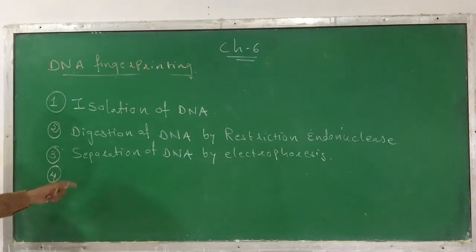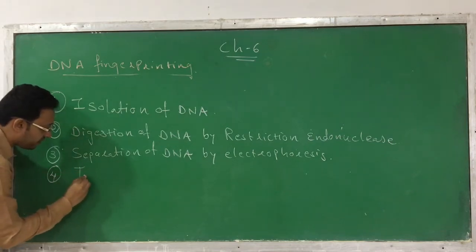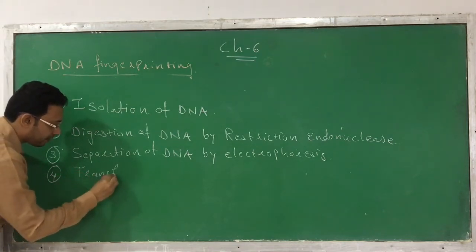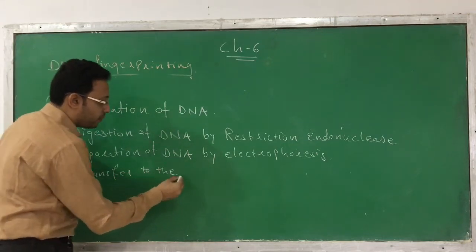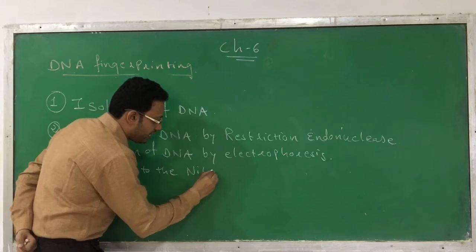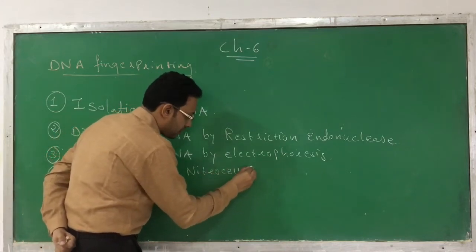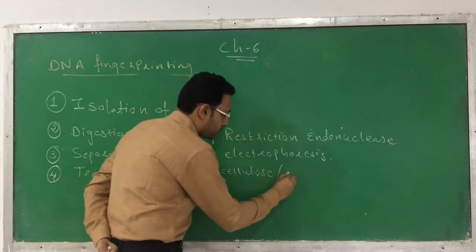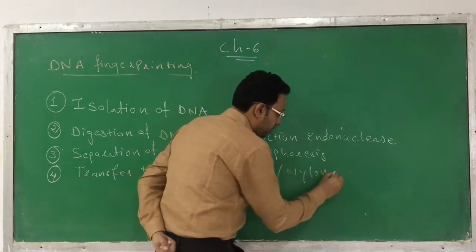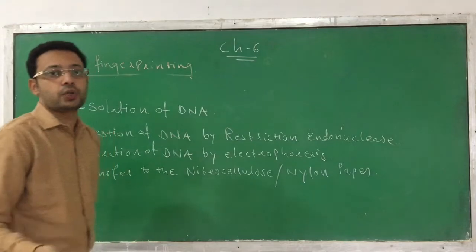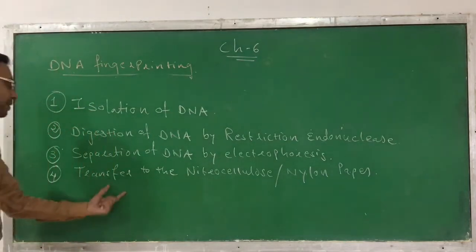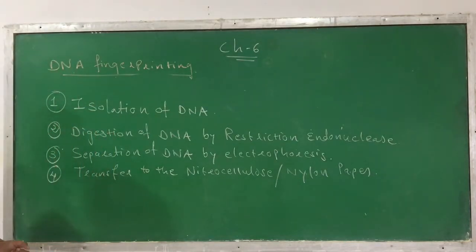Once the fragments are separated based on their size, then what happens? We are transferring them onto a paper. Which paper? Nitrocellulose or nylon paper. We are transferring it onto a nitrocellulose or nylon paper. This is the fourth step involved in it.